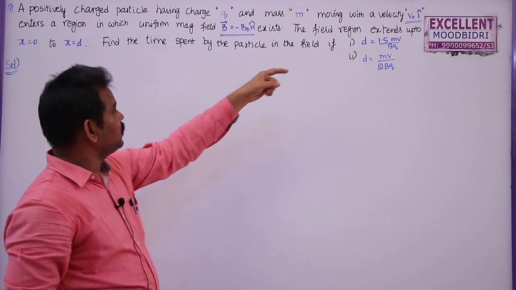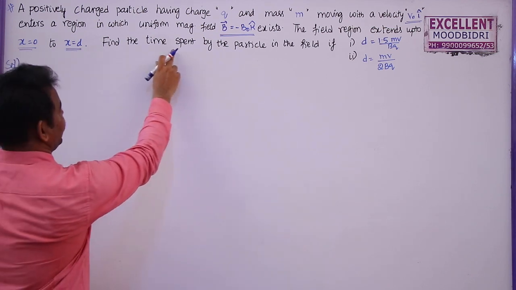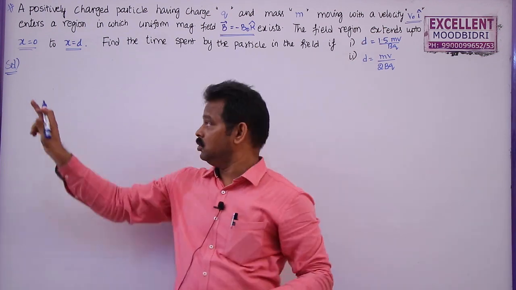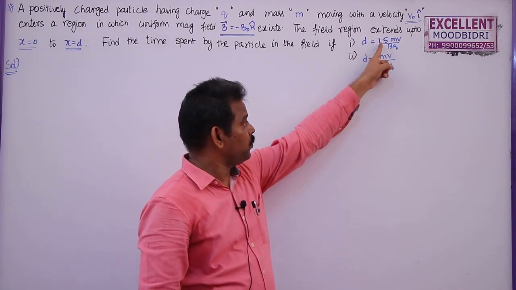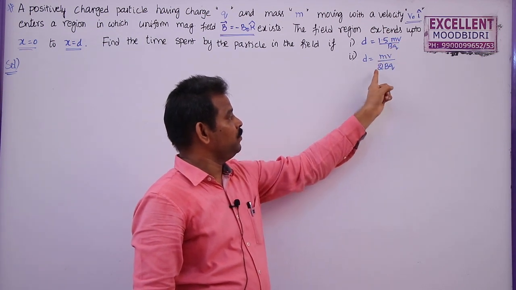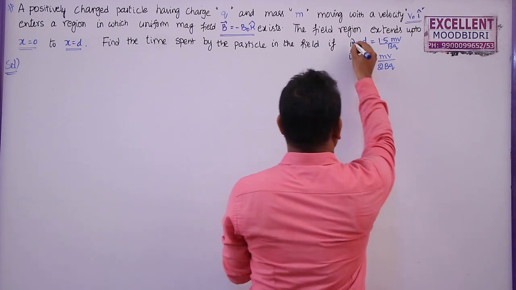The field region extends from x equal to 0 to x equal to d. Find the time spent by the charged particle if the distance of this field, that is from 0 to d, is equal to 1.5 times mv by bq, or if it is d equal to mv by 2bq, or half of mv by bq. First let me draw the first case.